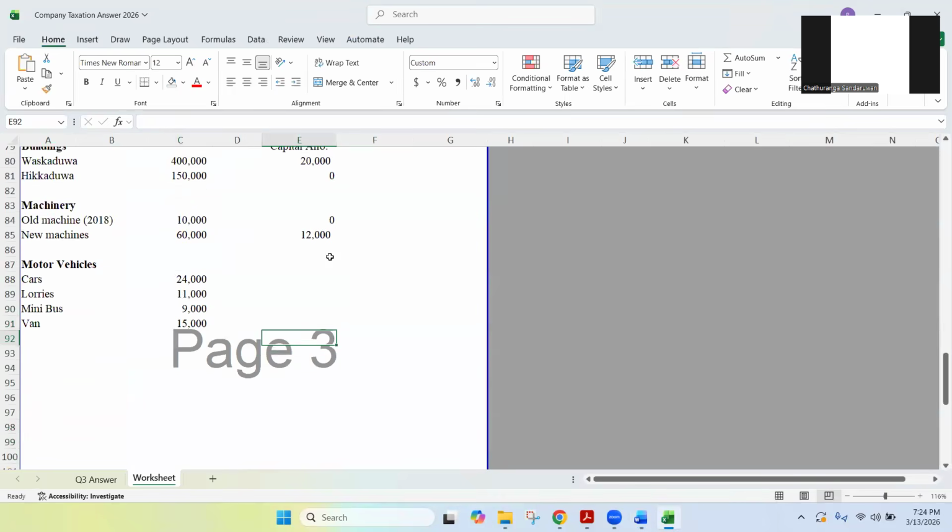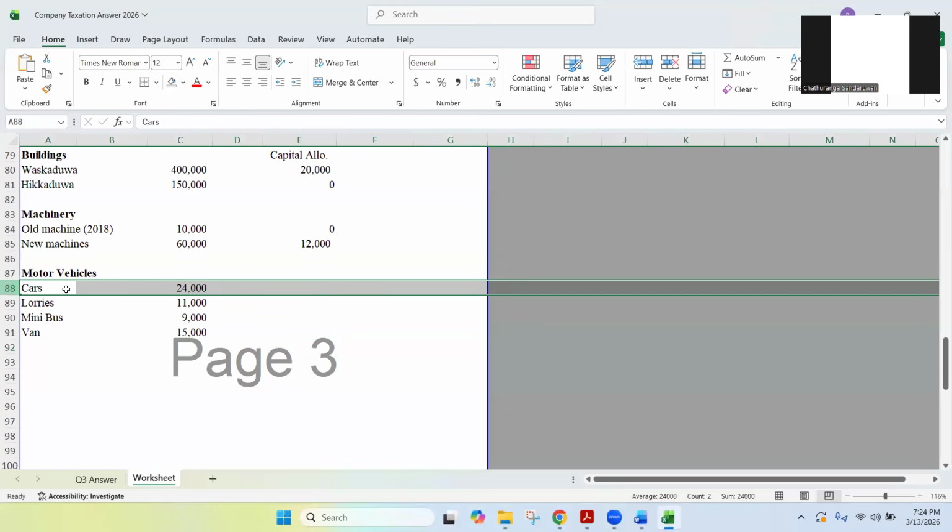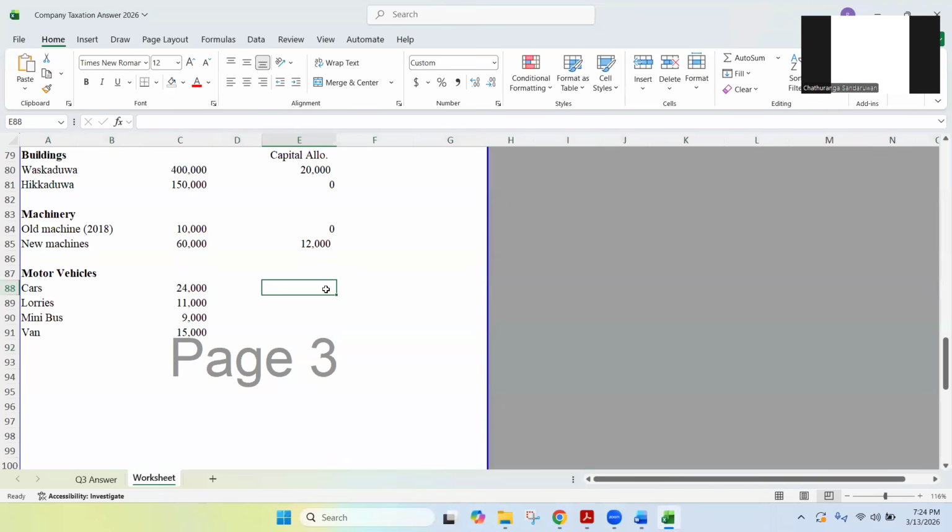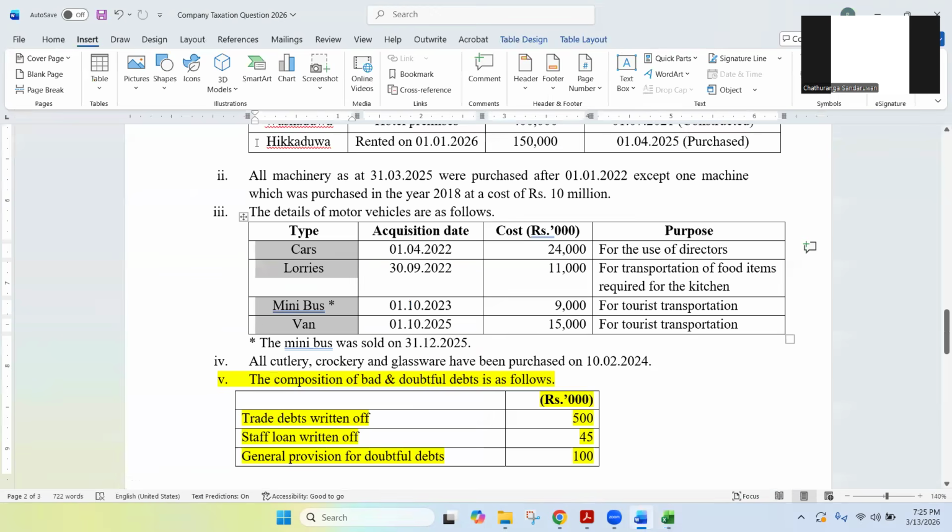Right. Now, can we deduct capital allowances for cars, Lamai? What do you think? Can we deduct capital allowances for the cars? Now go back to your question and read the purpose of cars. Cars are used by, very good, the answer is correct. Cars are used by directors, not for the business purposes.